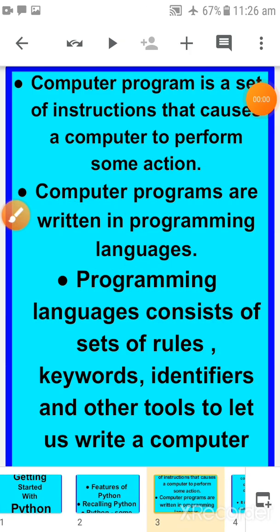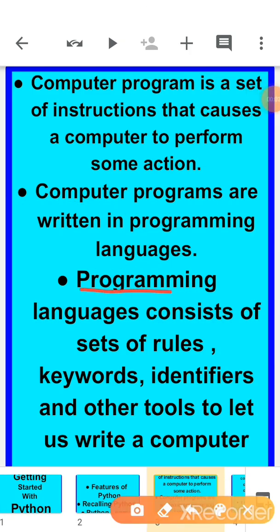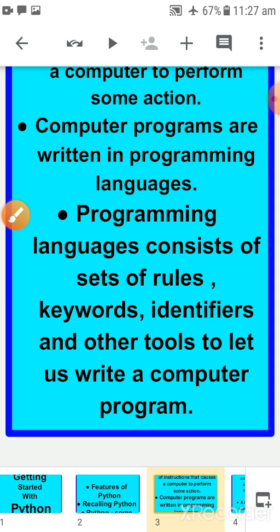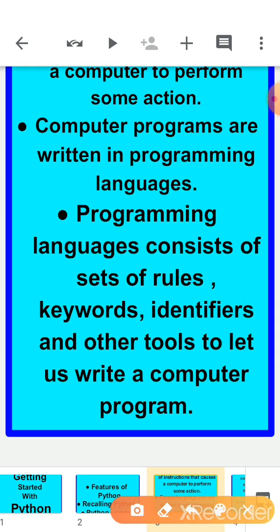Now children, programming languages consist of a set of rules and regulations, keywords, identifiers, and other tools to let us write a computer program. See children, like the English language, when we talk English, what do we need to take care about? Grammar.